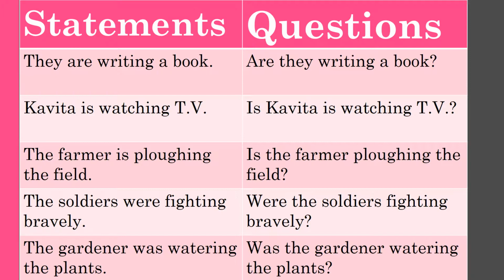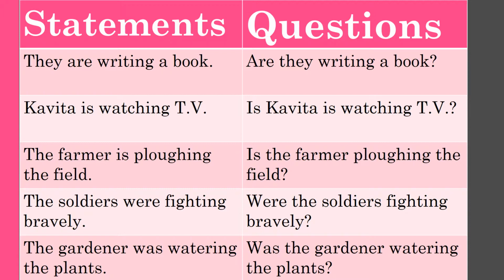Fourth, the soldiers were fighting bravely. In this sentence the subject is the soldiers and the helping verb is were. It is an example of past continuous tense. So first were will come, then subject the soldiers, and then ing form of the verb. That is, were the soldiers fighting bravely, and question mark.